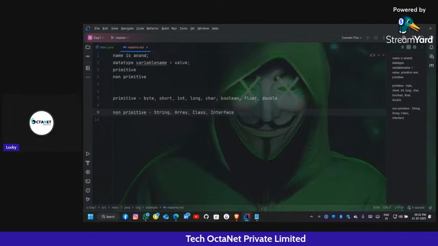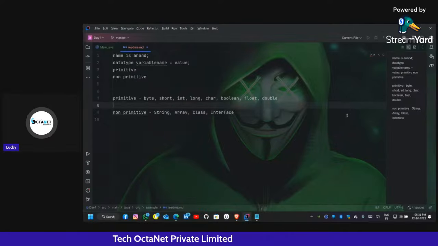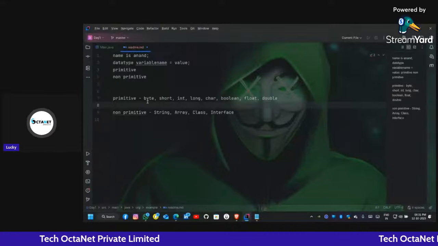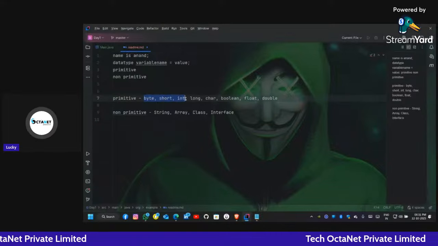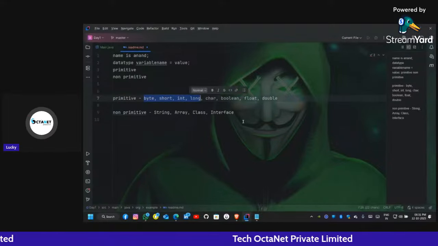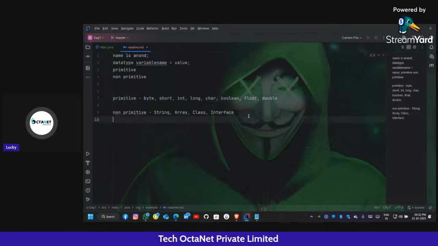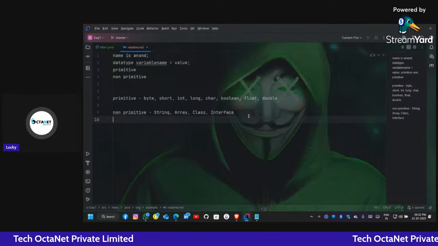Okay. So first is the primitive data type, that is byte. So byte, short, int, and long. These are the numeric data types. What is the difference then? The difference is in size.